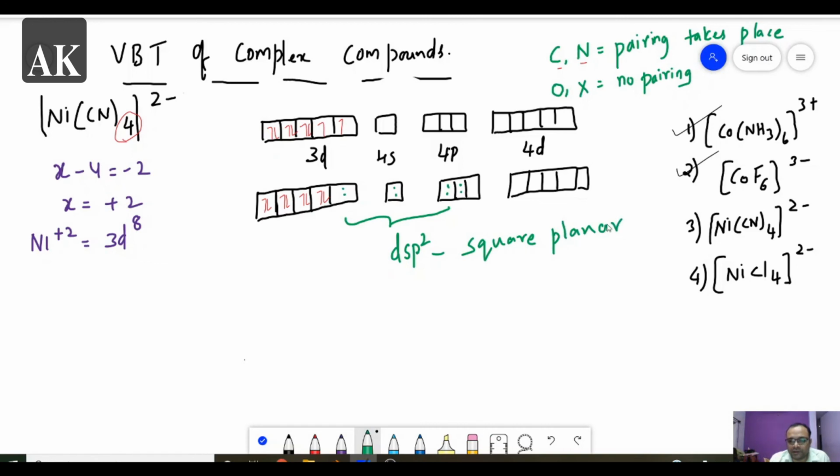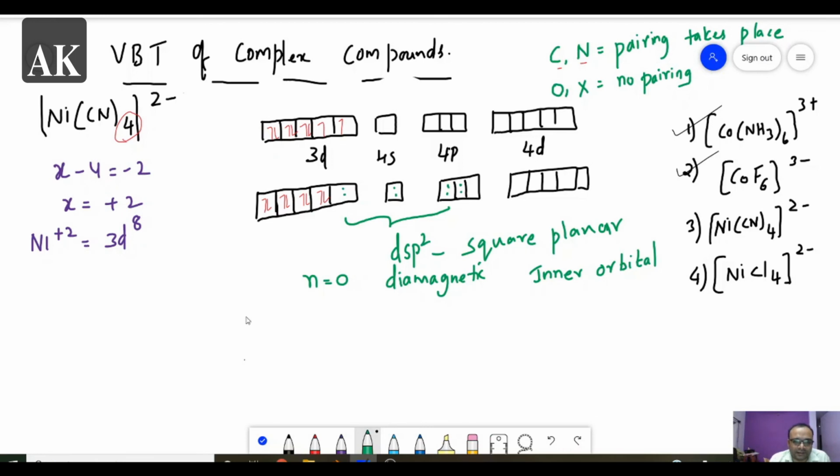So it is a square planar. And the same points, the number of unpaired electrons is 0. So unpaired electrons are 0, then this is diamagnetic. And whenever there is dsp2, this is called an inner orbital complex. So this is an inner orbital complex.